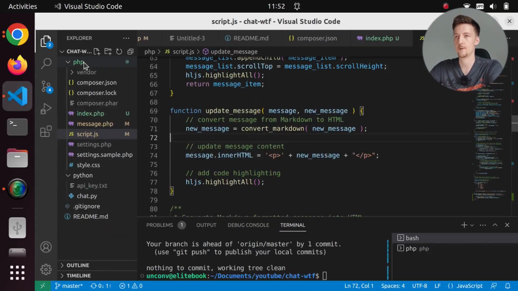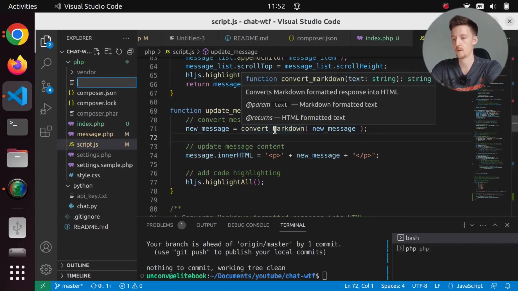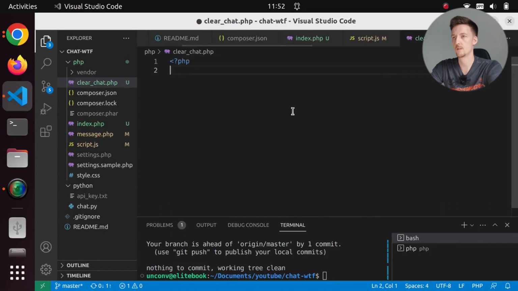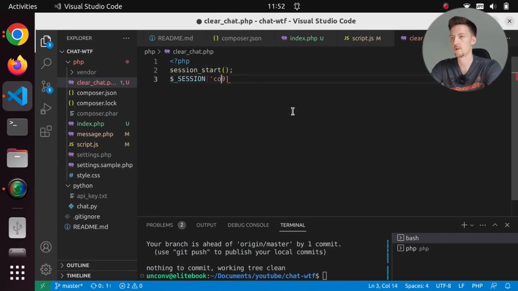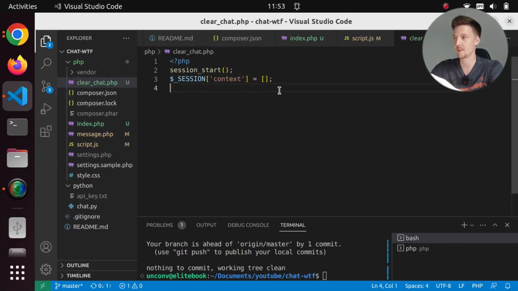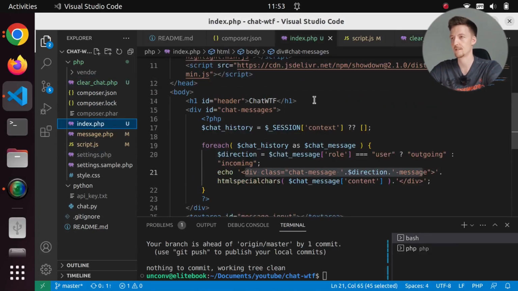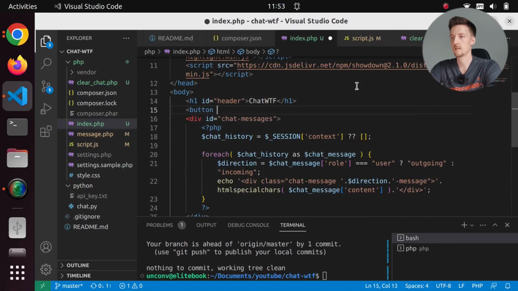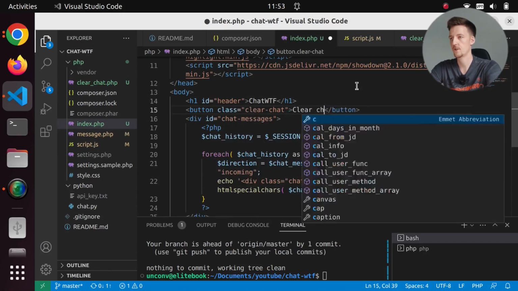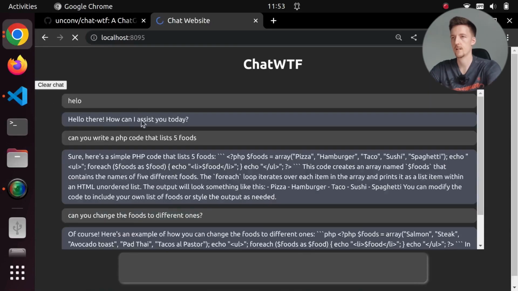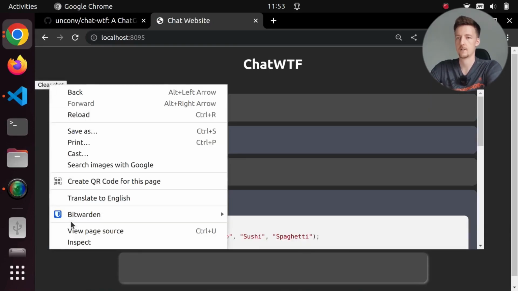Let's add a new file here and we will call it clearchat.php. And here we will just do session_start and session context equals an empty array. So this is just a simple endpoint for clearing the chat. And then I will add here a button to do that. So I will add just button class clear chat. And I will say clear chat. And let's refresh this and let's style this.